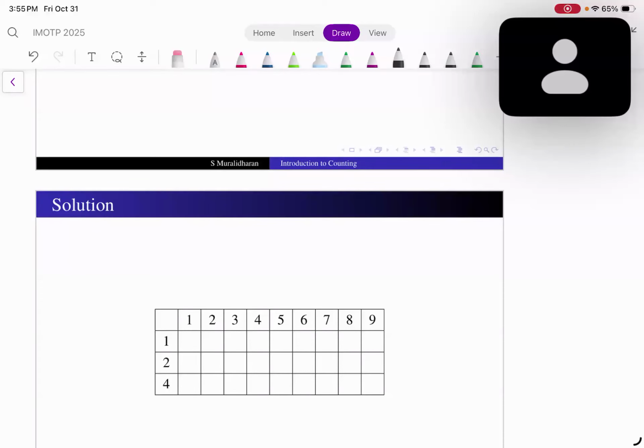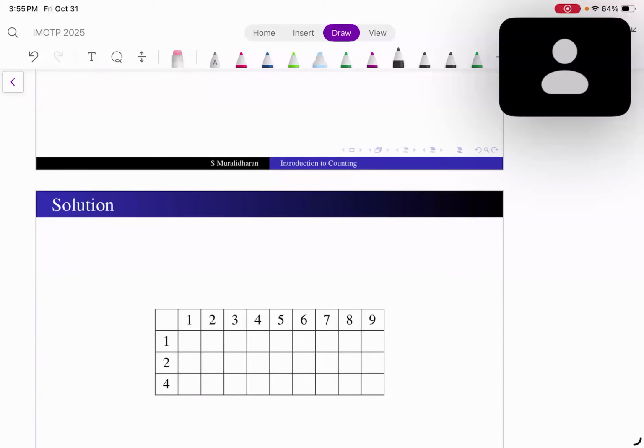This slot will contain the number of 5-digit numbers that end at 2, and that one will contain the number of 7-digit numbers that end at 1. So now let us look at how to fill this table.